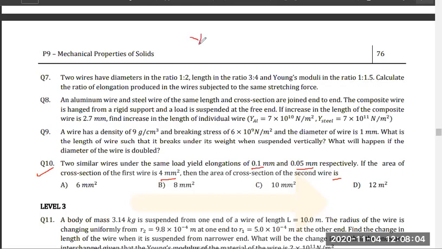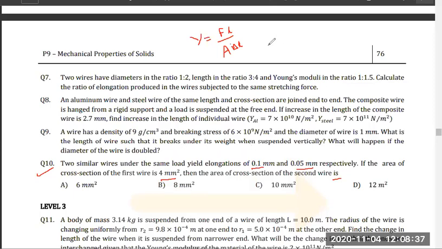Okay. So we know that Y is equal to stress by strain, which is F into L by A into delta L. Right, everyone? So I can just equate these two. Same load means F same. Delta L given. Length also same, similar wires.